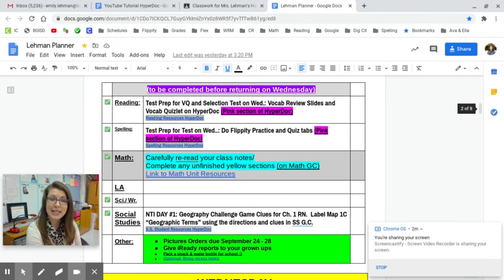So just as an example, if I read that reading assignment, I can see the title from my agenda. Then I go to the Google Classroom that corresponds with that subject. For spelling as well as for reading, those are housed inside the Reading Google Classroom. Of course, I go to Math Google Classroom for math, Social Studies Google Classroom for social studies, and Mr. Smith has his Google Classroom as well.